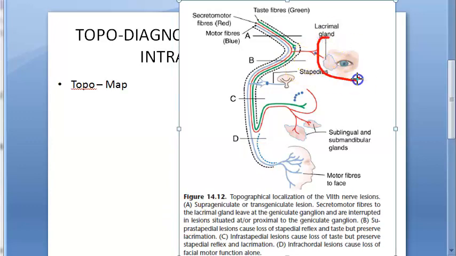okay, it's going to the lacrimal glands. This person can cry. Stapedius muscle, stapedial reflex, acoustic reflex. Then chorda tympani nerve to the submandibular and sublingual glands, so salivation, and then the anterior 2/3 of the tongue will get what? Chorda tympani, so taste. So this is all you have to test. Facial expressions, motor fibers, we are not looking at that in this video.